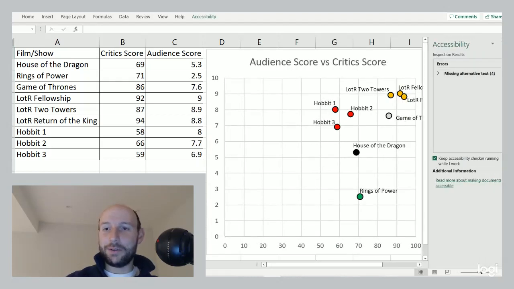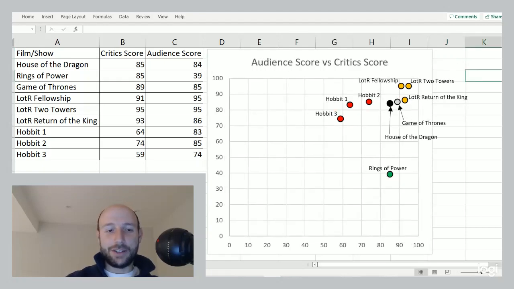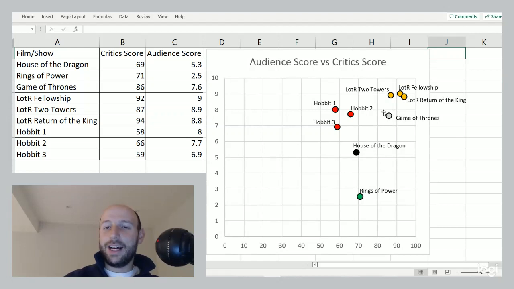It's as if we took these and kind of stretched it down and to the left, right? And that's what we get as a result. But the trends are the same minus House of the Dragons, okay? We still have that gold standard of the Lord of the Rings trilogy, okay? It's ranked very, very high. Audience and critics agree. And Game of Thrones is, some would say, kind of in there, but a little bit lower ranked, right? By both audience and the critics, but it's quite close to that gold standard set by Lord of the Rings.